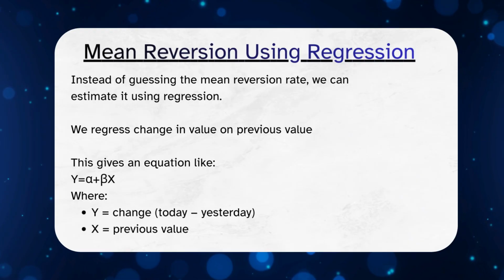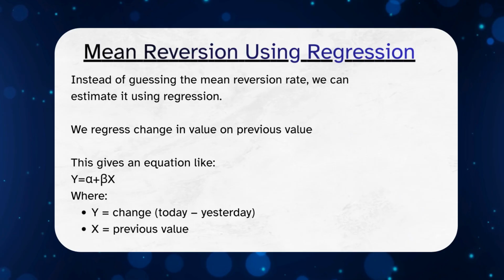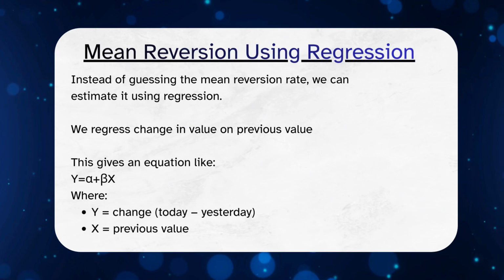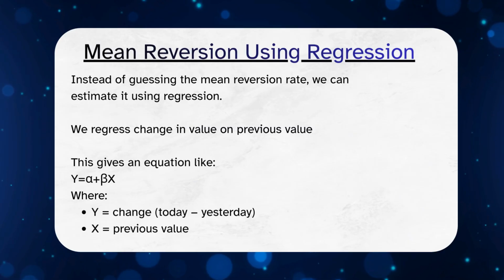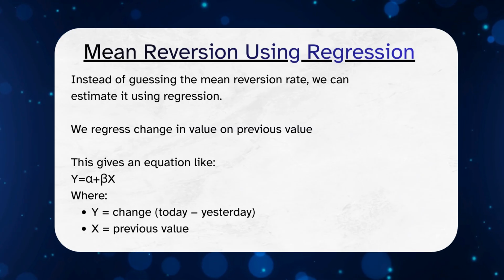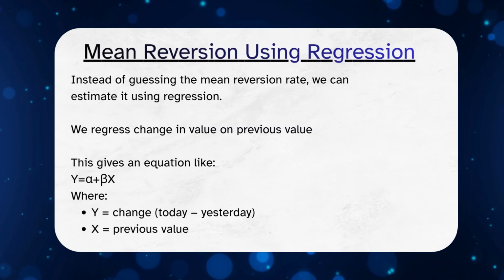Mean reversion can also be estimated using standard regression analysis. We rewrite the mean reversion equation in regression form, where the dependent variable is the change in the variable, and the independent variable is the previous period's value. The regression equation takes the form y equals alpha plus beta times x. When we compare this with the mean reversion equation, we find the regression beta coefficient equals the negative of the mean reversion rate. So, negative beta indicates mean reversion, and the size of beta tells us how strong the reversion is.